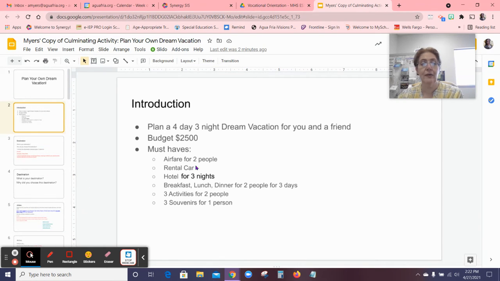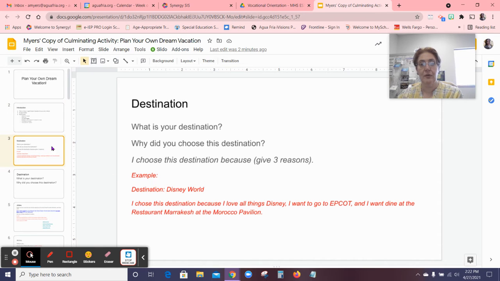And so let's go ahead and start with the first part here. So big thing is choosing your destination. You are going to need to choose something in the United States or Canada or Mexico. Okay, so not going to really have you do a cruise or travel to Europe or something. So we're going to plan going to one city in either Canada, United States, or Mexico, and then doing your activities within an hour or so from that location.